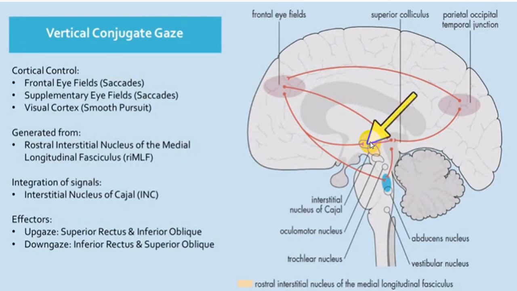So it is called the thalamo-mesencephalic junction, and in this junction there are two nuclei. One is called the rostral interstitial nucleus of the medial longitudinal fascicle, in short form riMLF. And there is another nucleus called the INC, interstitial nucleus of Cajal. So these two nuclei are responsible for vertical gaze.